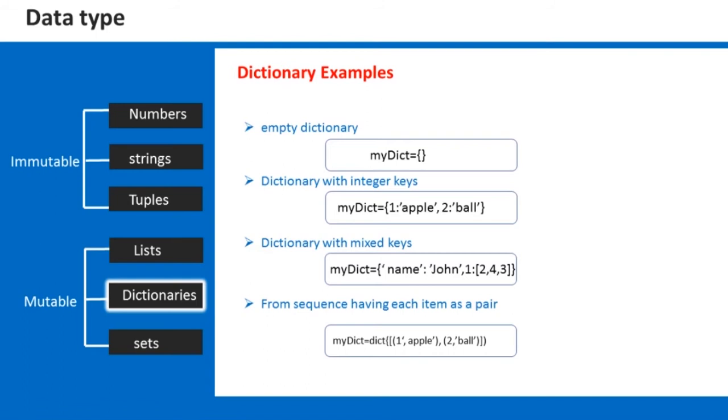You can even have a mixed key, where you have a string as a key as well as an integer as a key. Similarly, in the value position, I can even have a list as well. Let us say you already have a sequence present here and you wish to add it to your dictionary, then you can do that as well. There is a question.